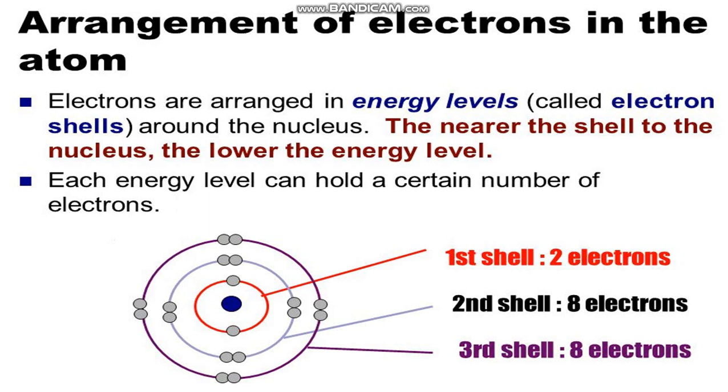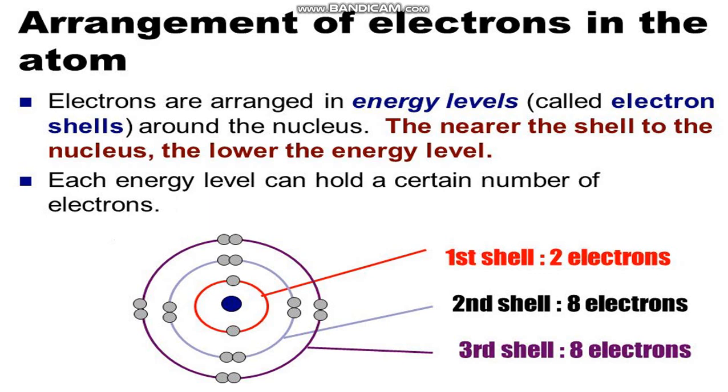When we talk about electrons, we must know about the arrangement of electrons in the atoms. There are shells around the nucleus, and in the first shell there are two electrons. In the second shell there will always be eight electrons, and in the third shell there can be a maximum of 18 electrons, but an atom would be stable if it had 8 electrons in the outermost shell.